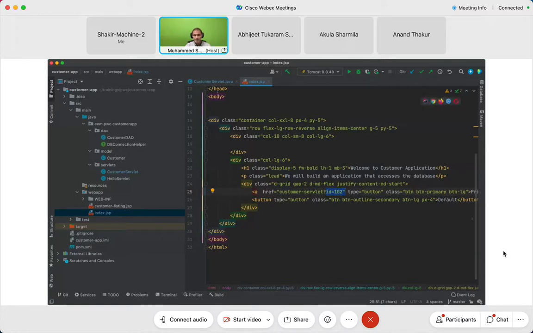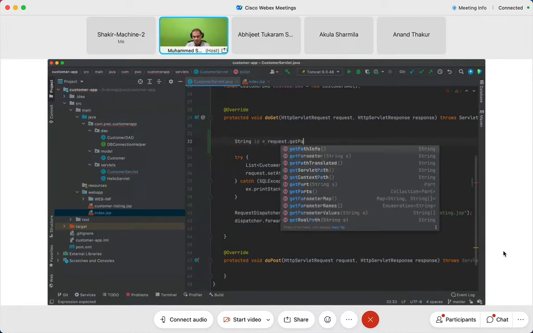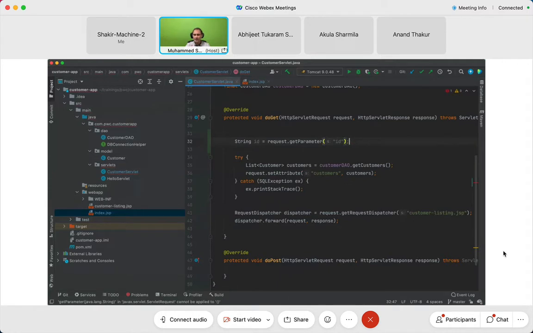But then we do have a servlet API over here. I don't need to parse that entire HTTP text string and then find out what are the parameters and what is the body of the request and so on. I can just simply say String ID is equal to, now see this very interesting stuff, request.getParameter. Can you see this? request.getParameter, and what will I give? ID. Correct. And once I get the value of ID, I will have yet another method created in the DAO class, which will help me to get the data based on the ID. That means I will end up retrieving one particular record. I hope you're getting the point, friends.